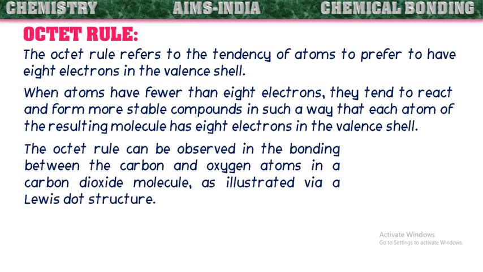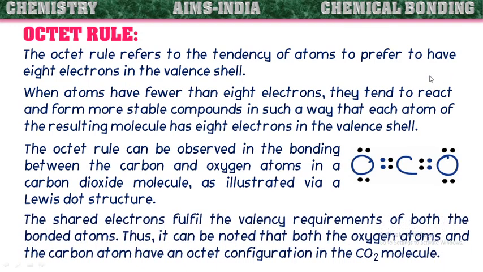The octet rule can be observed in the bonding between the carbon and oxygen atoms in a carbon dioxide molecule, as illustrated here with Lewis dot structures. The shared electrons fulfill the valency requirements of both the bonded atoms. Thus, it can be noted that both the oxygen atoms and the carbon atom have octet configuration in the CO2 molecule. If we observe the molecular structure given here for the carbon dioxide molecule, these are the electrons of oxygen. These are the electrons of the oxygen.